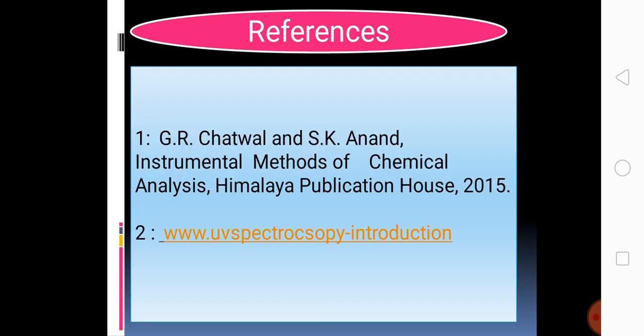All the above matter I have taken from Instrumental Methods of Chemical Analysis. You can read UV visible spectroscopy from Instrumental Methods of Chemical Analysis, which is written by G.R. Chatwal and S.K. Anand, and you can also consider a Google search. Go with the www UV spectroscopy introduction link.